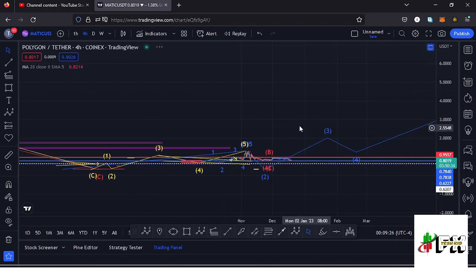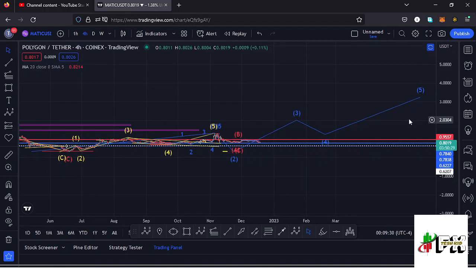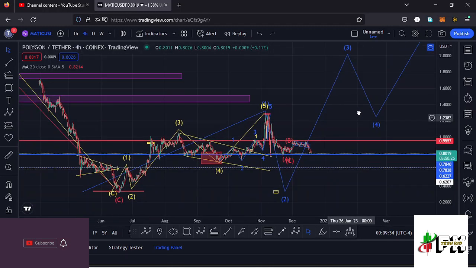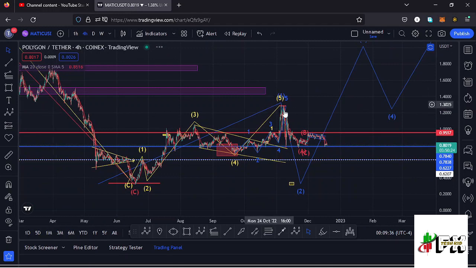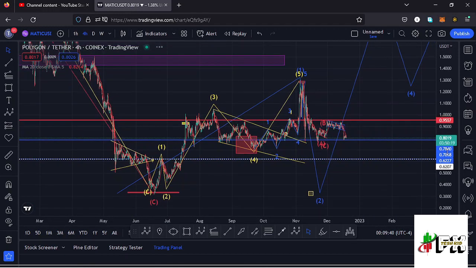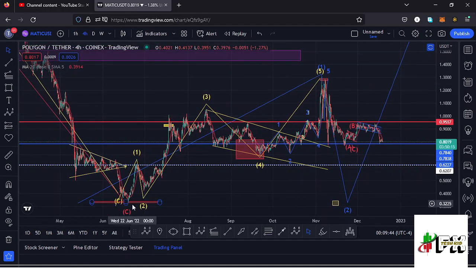Here on the 4-hour chart, you can see we have this Elliot wave structure right here in blue, which is a fractal wave within that higher Elliot wave count 3 to the upside, where I believe Polygon Matic has completed the formation of that first wave to the upside. And because the first wave is also an impulsive wave, we also expected to see fractal waves in formation within that first wave, and you can see the fractal wave within the wave 1 in this Elliot wave structure right here in yellow, having the wave 5 completing the formation of that wave 1 to the upside, making its peak at around the $1.3 mark.